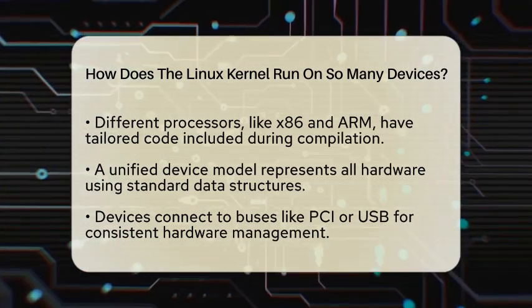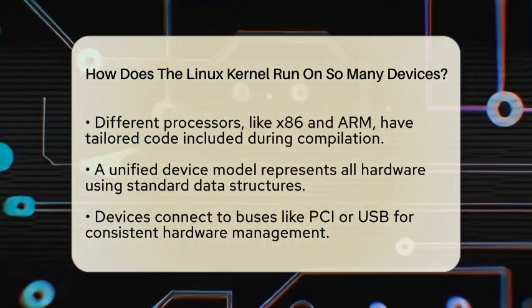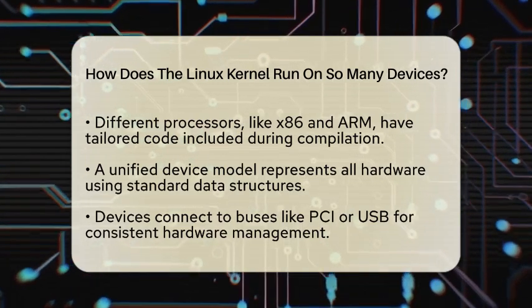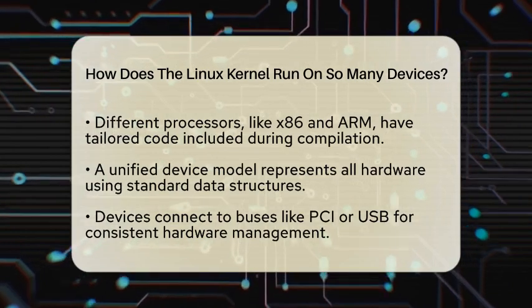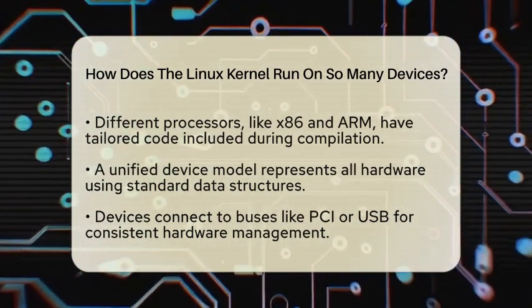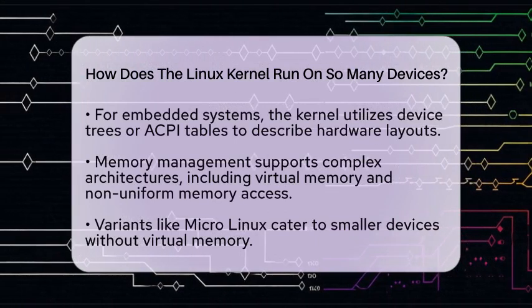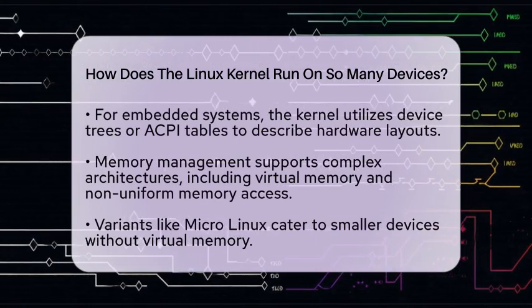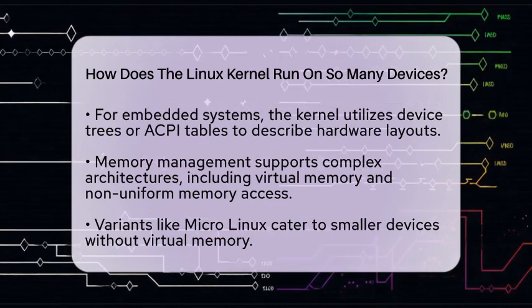a similar way. For embedded systems, the Linux kernel uses device trees or Advanced Configuration and Power Interface tables. These tools describe the hardware layout, allowing the kernel to understand the configuration at boot time. This way, new devices can be supported just by updating the device description instead of changing the kernel code itself.